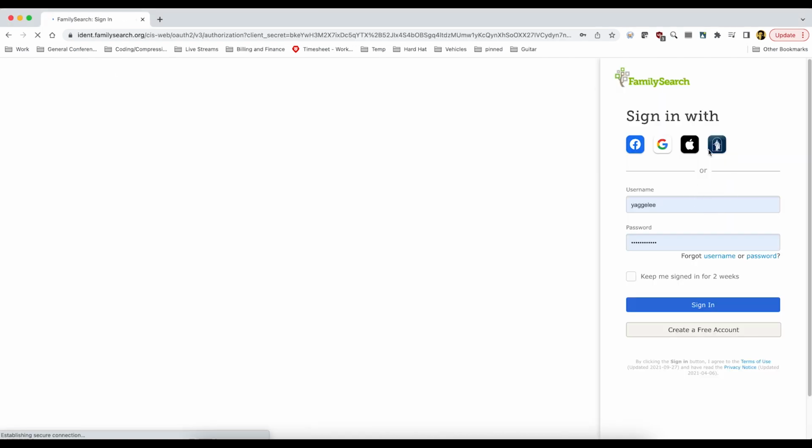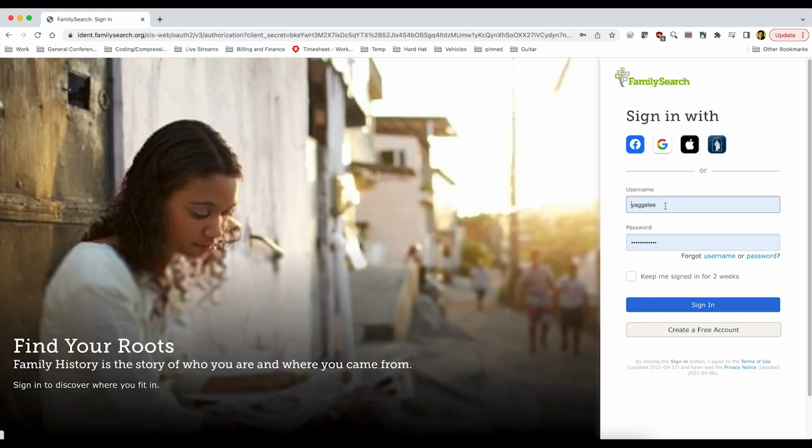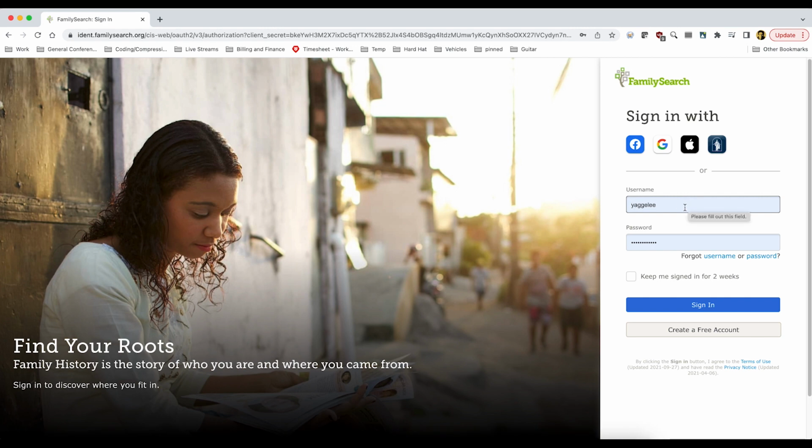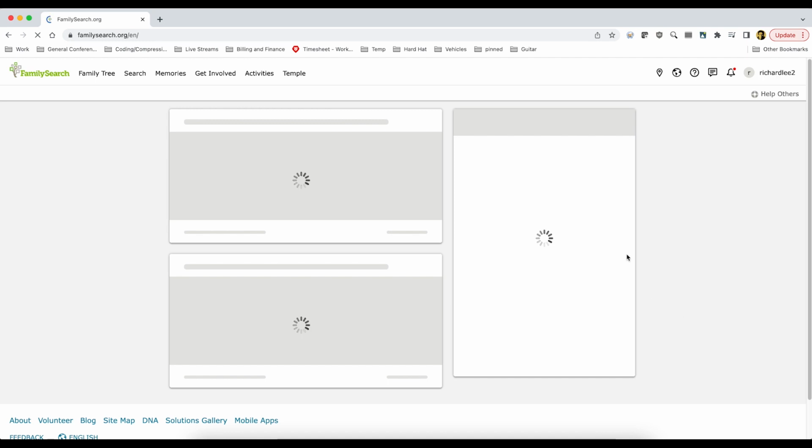there are several different ways to do this. One way is to just use your username and password for FamilySearch. Now, I know that not a lot of people have that, so if you would like, you can sign in using your church credentials. So if you have a church account, which most of us do, you can click on this here and it will let you sign in that way. I have my own username and password for FamilySearch, so I'm going to go ahead and use that and sign in.